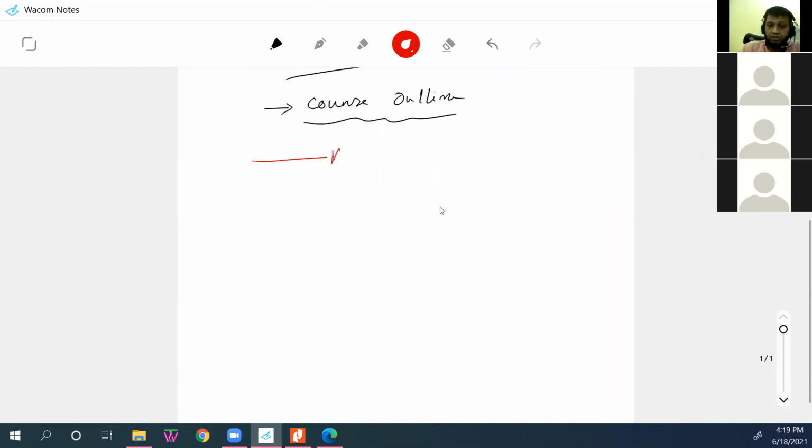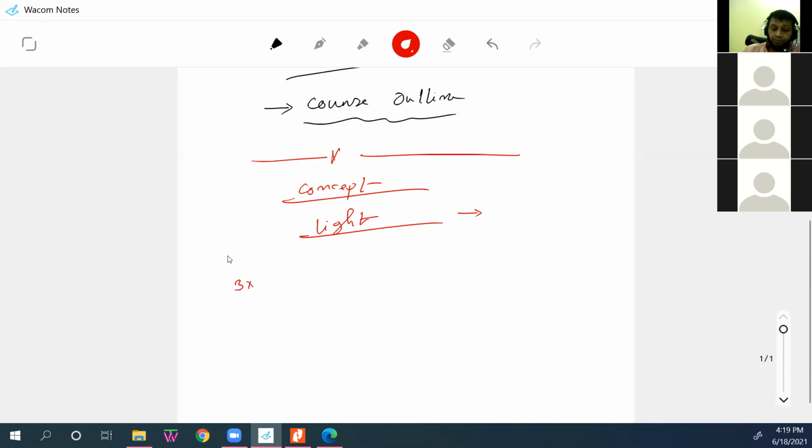So what is the core of fiber optics? What is the core concept of fiber optic communication? The most core concept is light, communication through light. That's the main thing, right? Communication through light is not a new phenomenon, because we know the speed of light. What is the speed of light? Right, this is the speed of light.